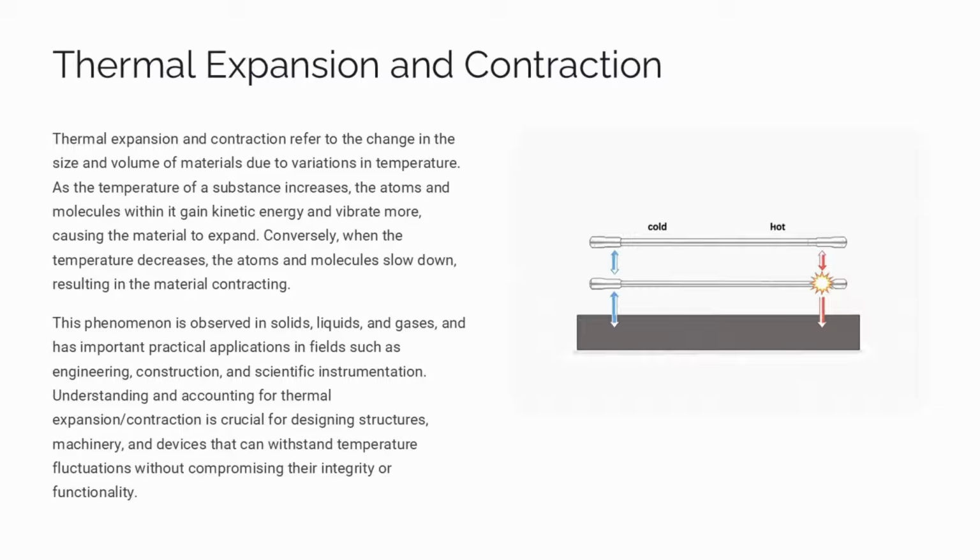This phenomenon is observed in solids, liquids, and gases and has important practical applications in engineering, construction, and scientific instrumentation. Understanding and accounting for thermal expansion and contraction is crucial for designing structures, machinery, and devices that can withstand temperature fluctuations without issues. The diagram on the right illustrates this process, showing a metal rod expanding and contracting as temperature increases and decreases.